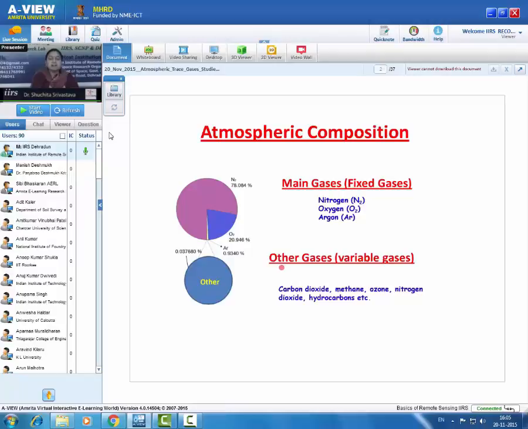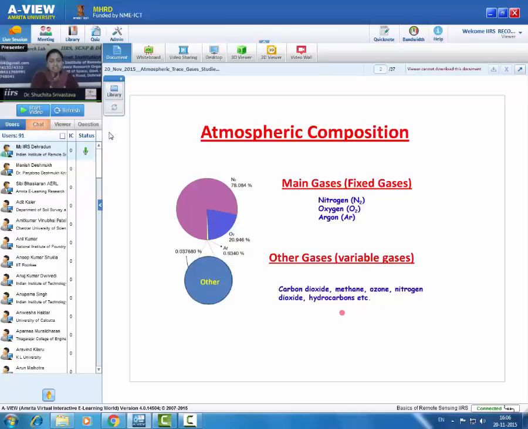These gases are called variable gases, because their concentration vary significantly with space and time. Though these gases are very small in amount, few of these gases play very important role in the atmosphere. Few examples are carbon dioxide, methane, ozone, nitrogen dioxide and hydrocarbons.